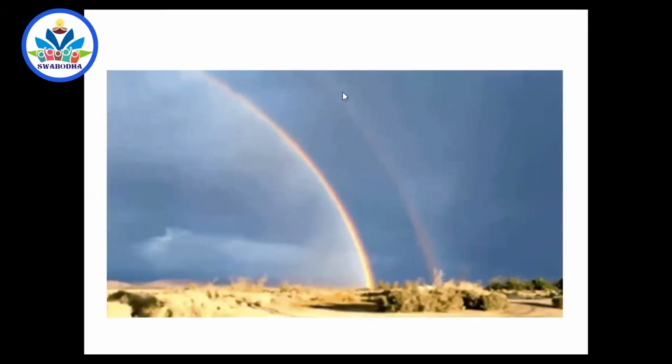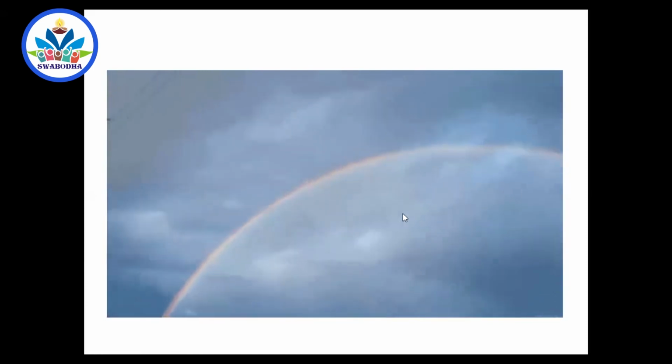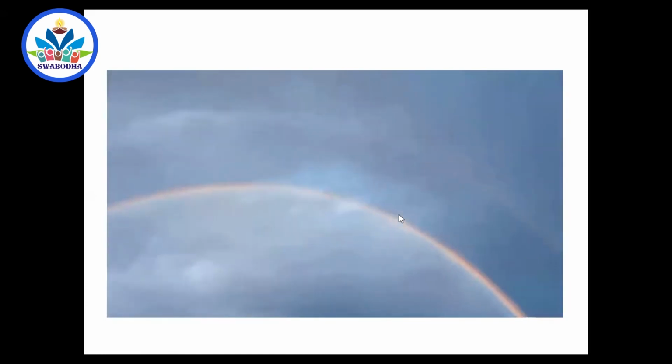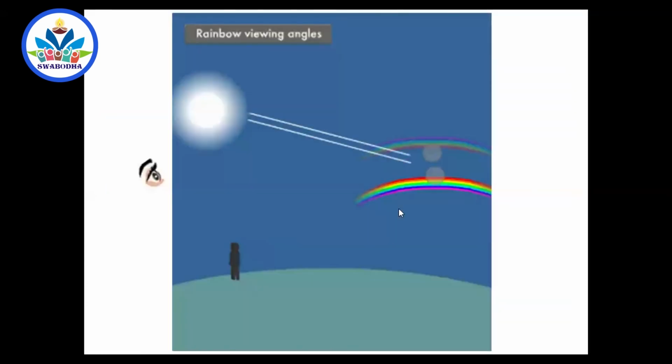And there is a secondary rainbow also, you can see. And there are so many things to be told about a rainbow, but it's not in the syllabus. I don't touch too much on that. So you can see that light from the sun coming to the raindrops forms total internal reflection, and that will be seen by a person. And there should be a condition for observing. Suppose you call your friend somewhere in another place, he won't be able to see this rainbow, because he will be observing some other rainbow. All the drops of the liquid will be forming the rainbow, but you see only this at a particular angle.